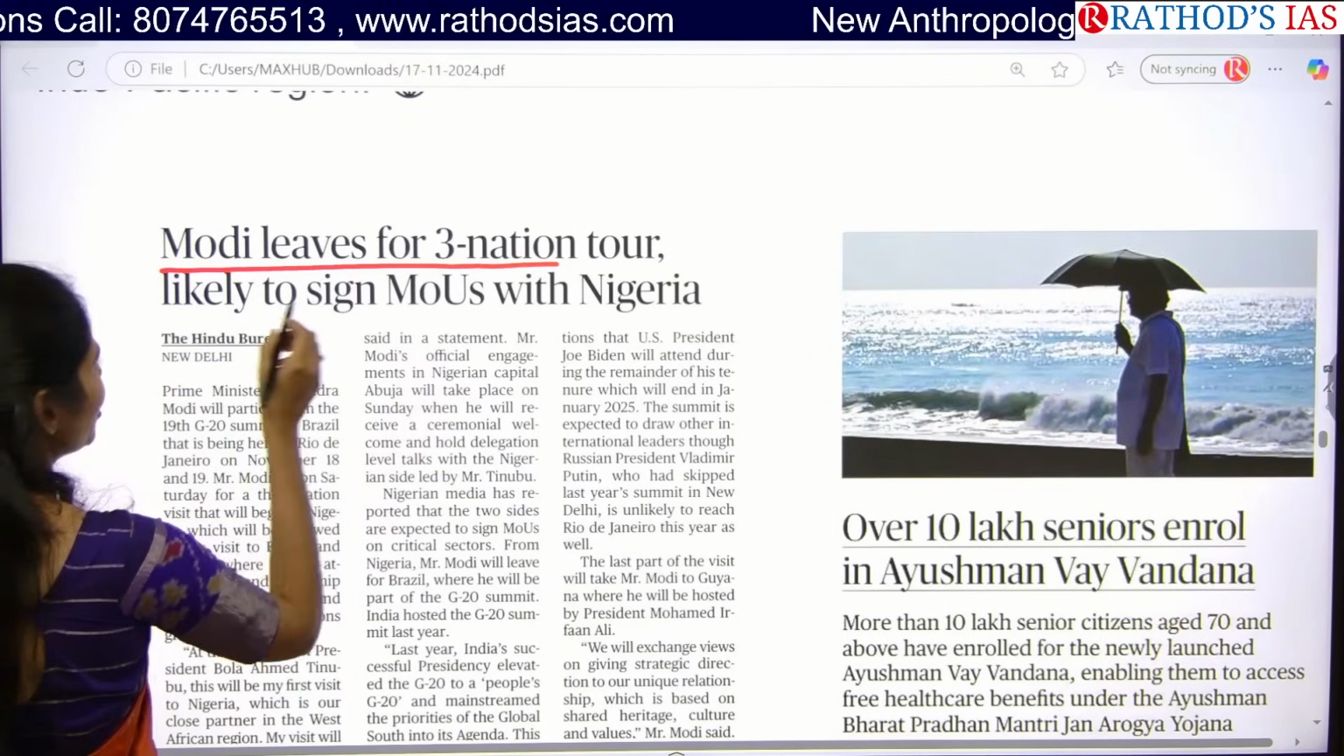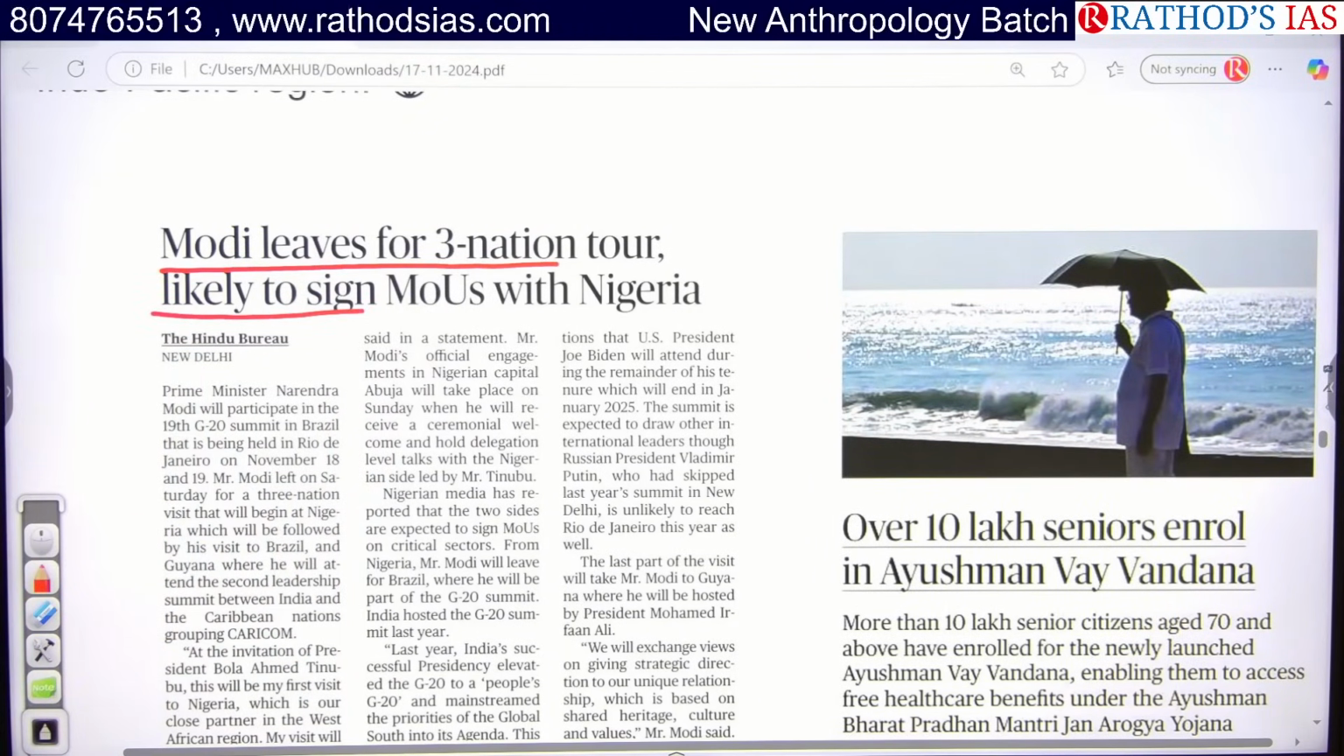Modi leaves for 3 nations tour, likely to sign MOUs with Nigeria.